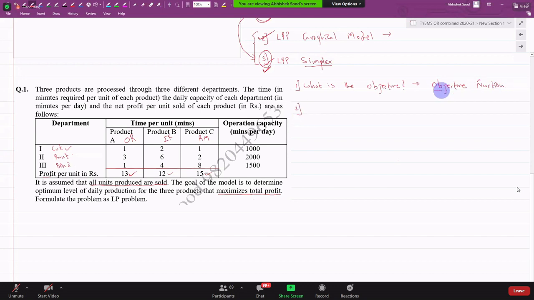That is the first thing that you have to answer. Get the objective function first. What is the objective function? Objective function here: maximize total profit. What is, or what are, the decision variables?